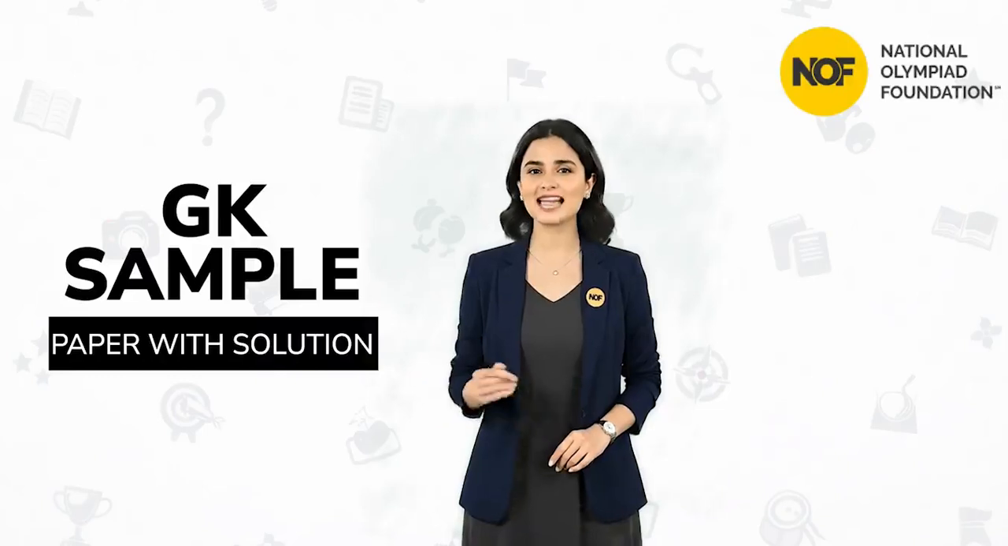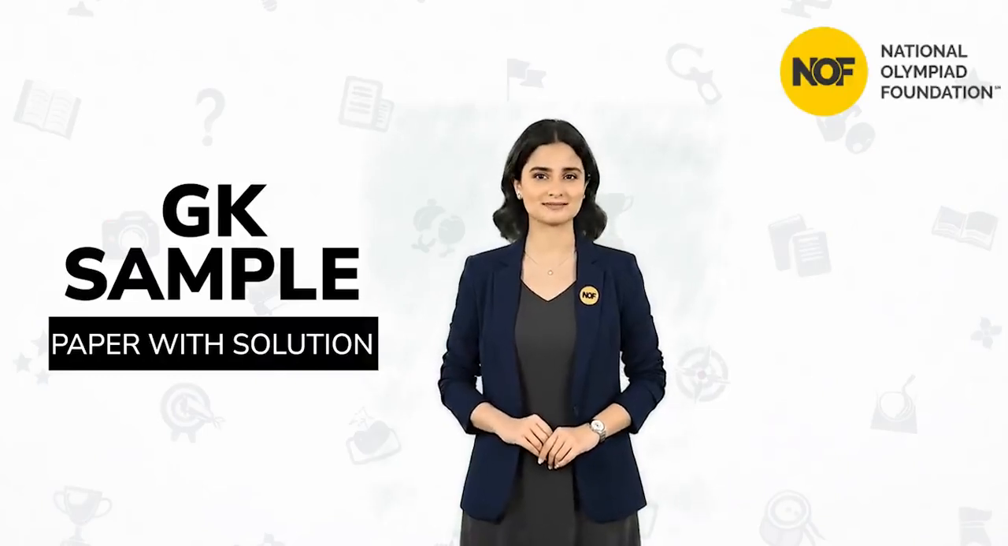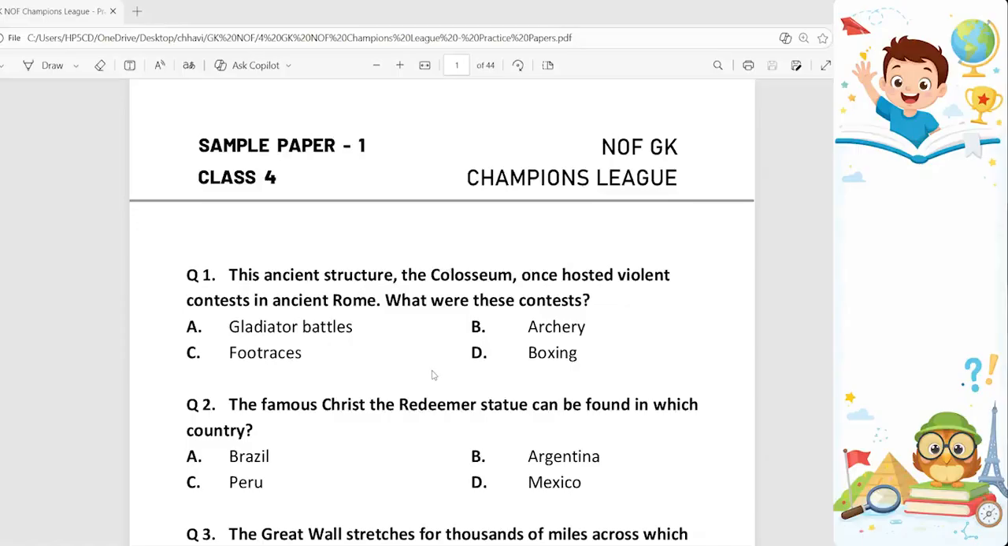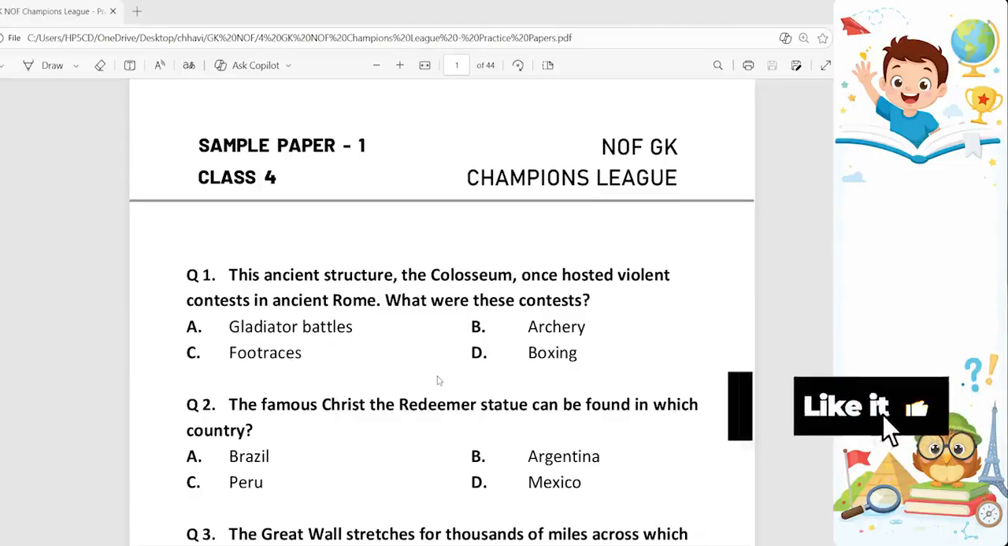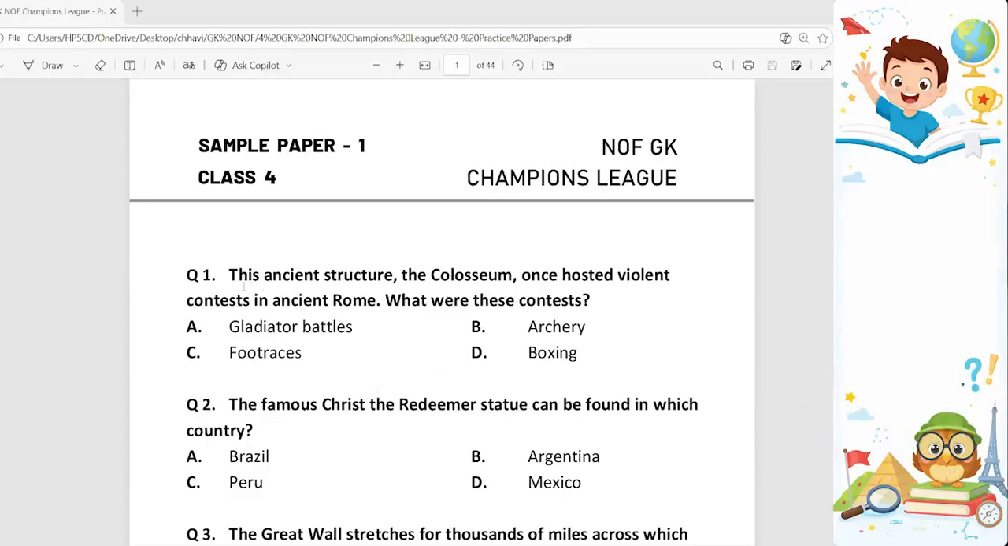Here is your GK sample paper with solutions. Hello kids, today we are going to solve GK class 4 sample paper 1. So let's begin. First question.